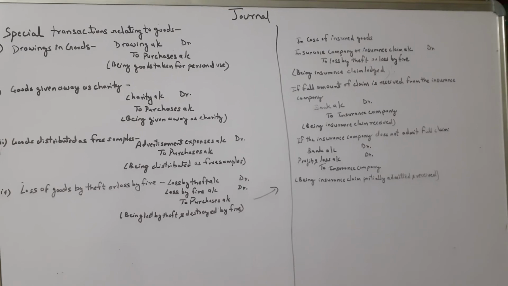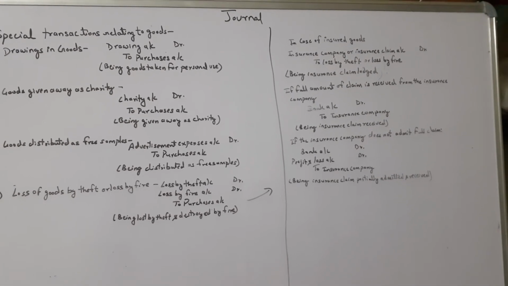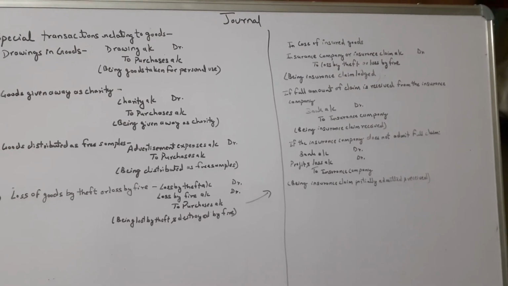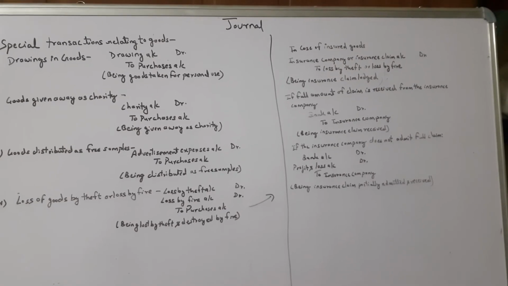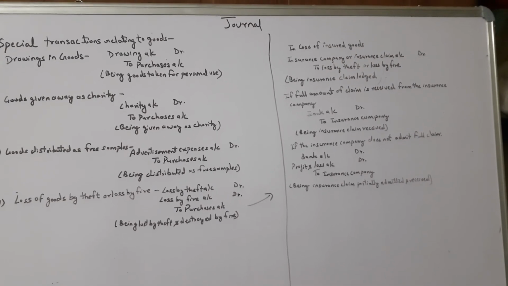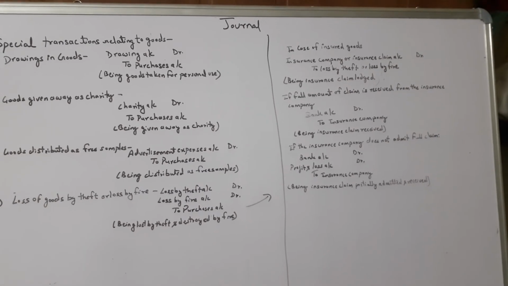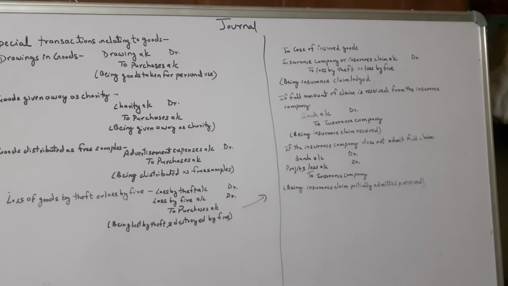Other than that, what extra entry do you have to pass? Look at the right side top: insurance company or insurance claim account debited to loss by theft or loss by fire. This entry is passed because if the goods are insured, then you will be claiming your loss from the insurance company. So insurance company account debited or insurance claim account debited to loss by theft or loss by fire account.